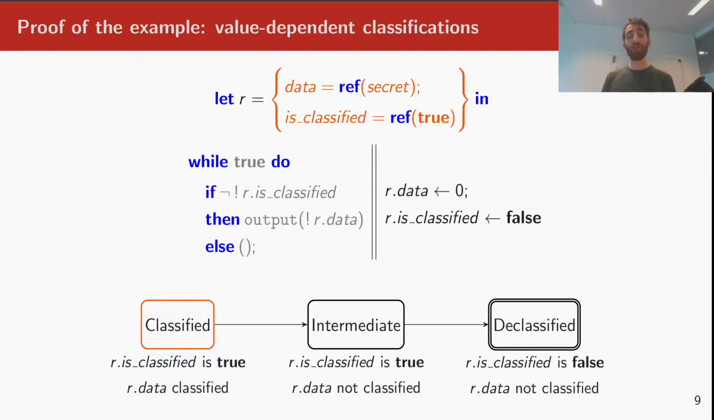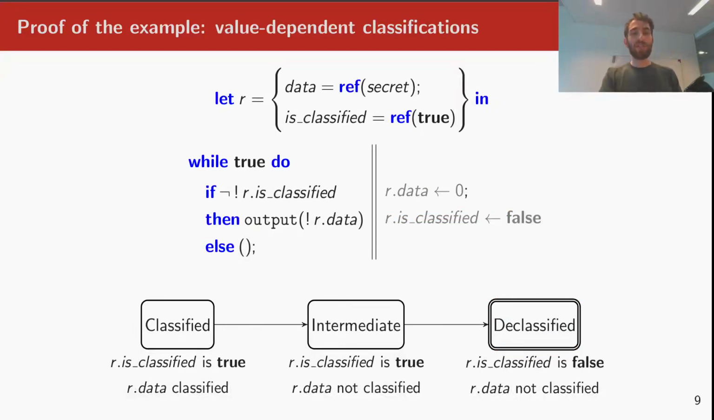The first thing we do in the right thread is override the data field. This moves this transition system into the intermediate state, meaning that the isClassified bit is still set to true, but the R data field doesn't contain any sensitive information anymore. Then the program sets the isClassified bit to false. This moves the transition system into the final state, declassified. So the rightmost thread evolves the reference R in accordance with the protocol.